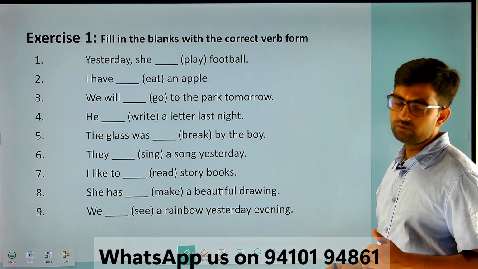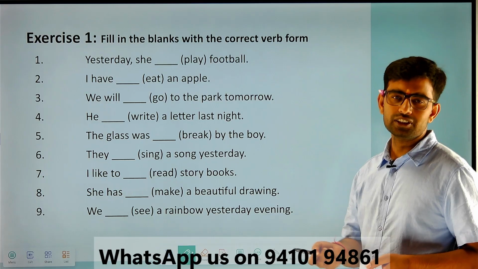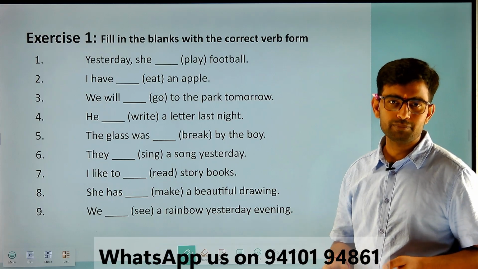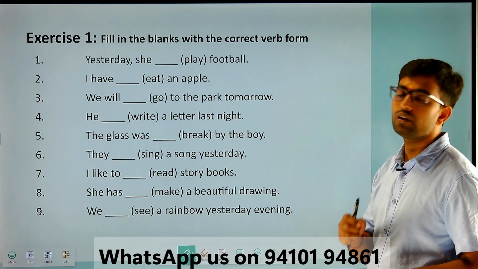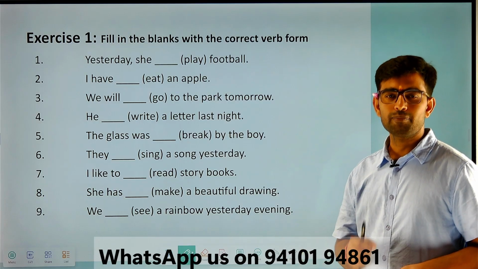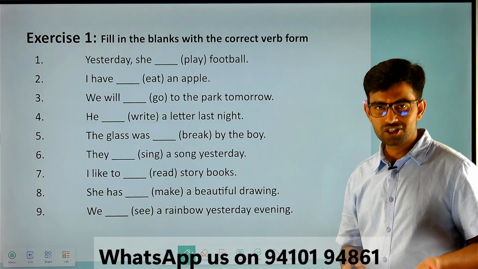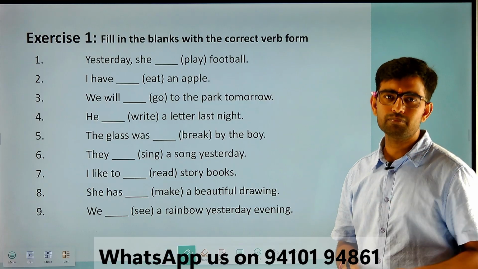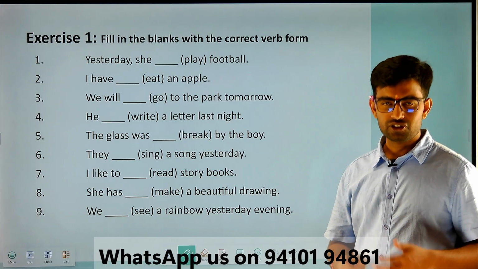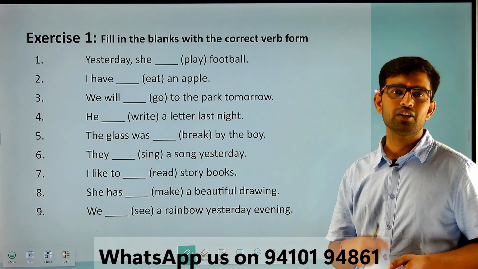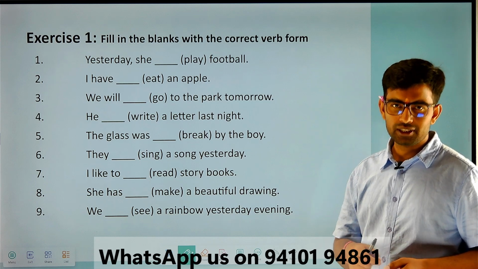The root form is used with present simple and future simple, with future simple's helping verbs like will, shall, and present simple's do, does. Apart from that, we also use the first form with imperative sentences like sit down, get up, come in, let's go, let's play, etc. And with infinitives as well, like to play, to go, to sing, etc.